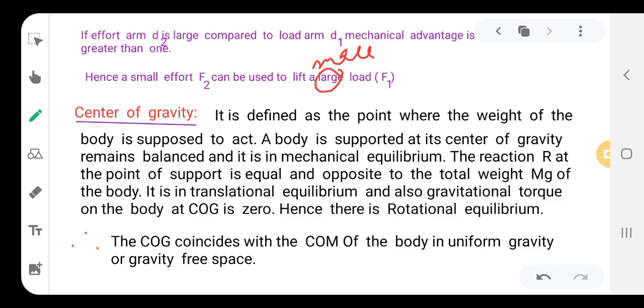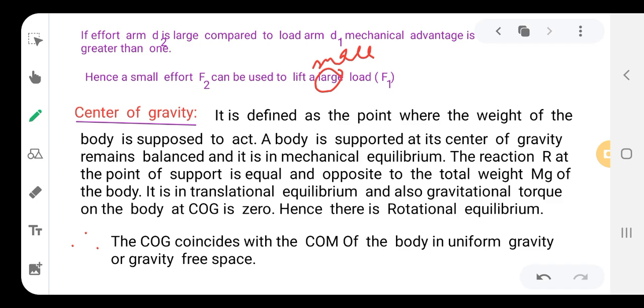Last one will be the center of gravity. It is defined as the point where the weight of the body is supposed to act. A body supported at its center of gravity remains balanced and is in mechanical equilibrium. The reaction R at the point of support is equal and opposite to the total weight mg of the body.